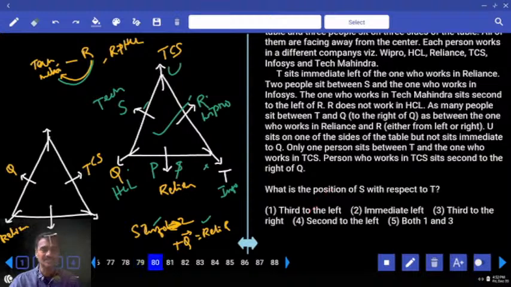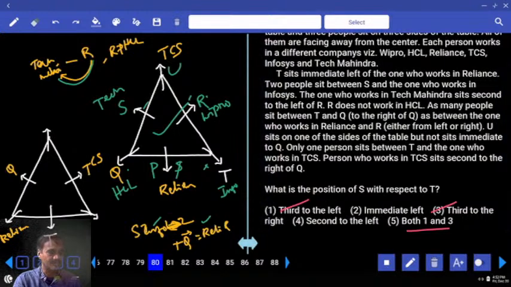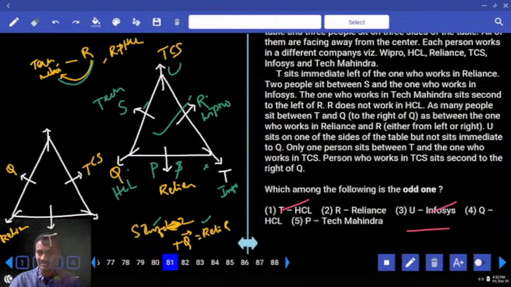Now position of S with respect to T. Now S is 1, 2, 3, third left or third right. Third to the left or third to the right. Both 1 and 3, choice 5, question number 80. Then 81. And which among the following is the odd one? T and HCL. Now one person between T and HCL, R and Reliance one person, U and Infosys one person, and Q and HCL. Q himself is working in HCL, and that is the odd one, 81.